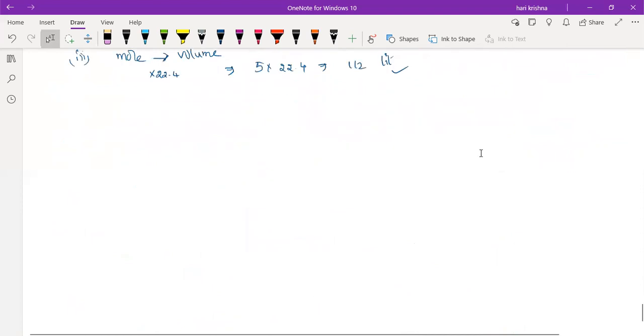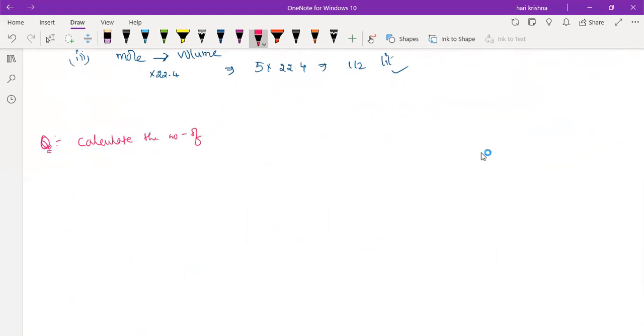So take one simple example. Calculate the number of molecules in 112 liters of SO2 gas. What is the answer?